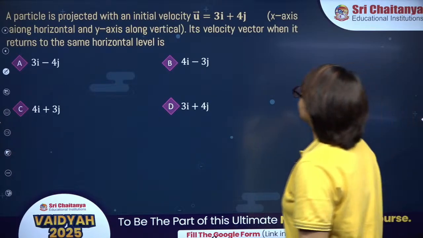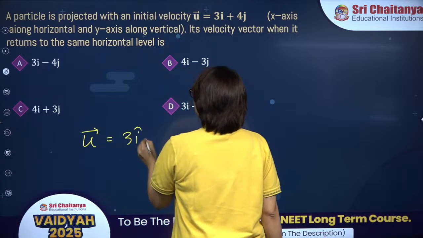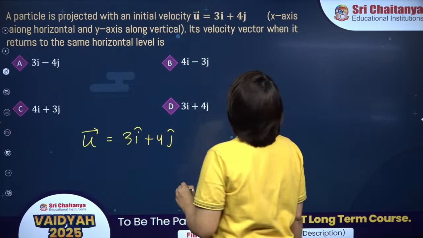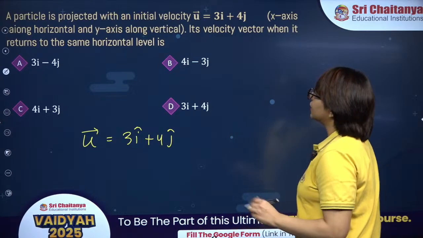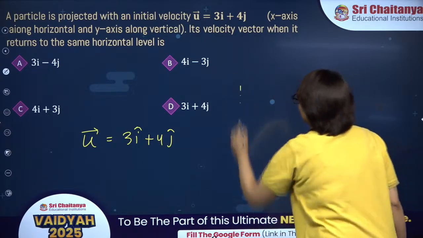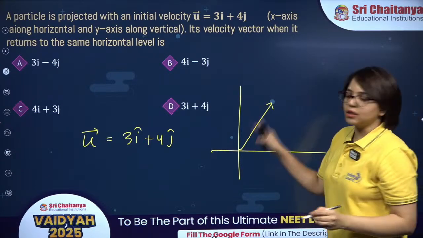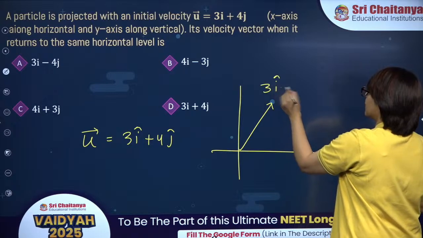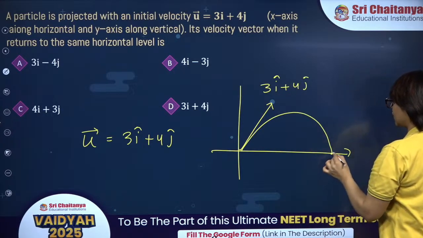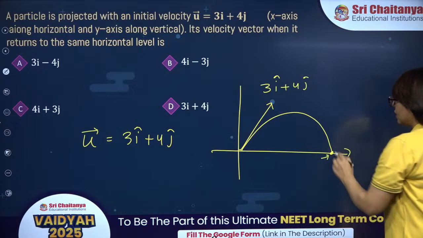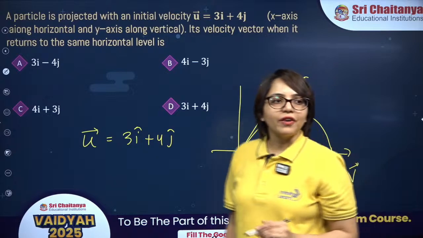Now try to do this question. A particle is projected with initial velocity u is equal to 3i plus 4j cap, and you have to find its velocity vector when it returns to the same horizontal level. So basically this is the question of projectile motion. We are projecting this particle with 3i plus 4j. Now it will perform projectile motion and it will fall on the ground like this. So you have to find final velocity vector.